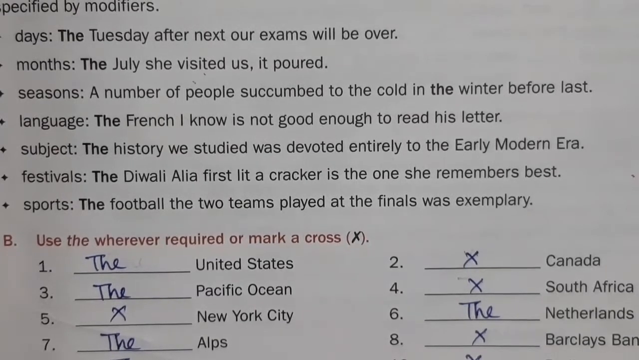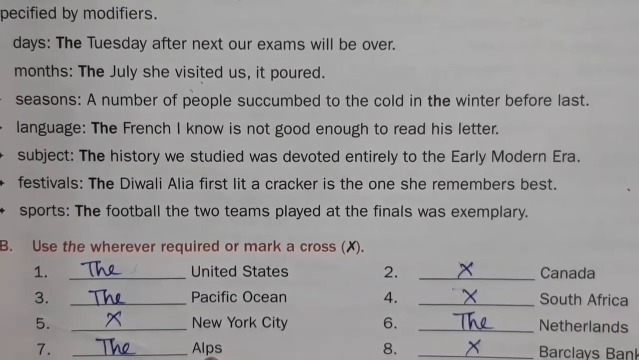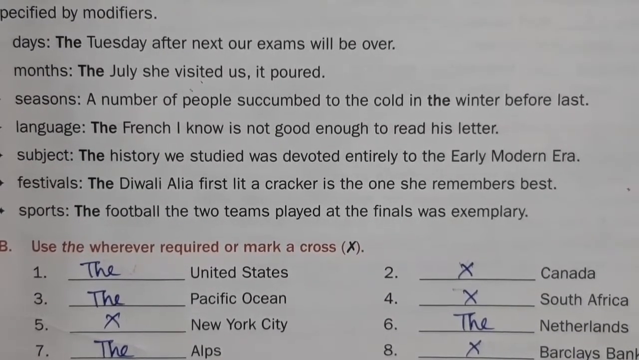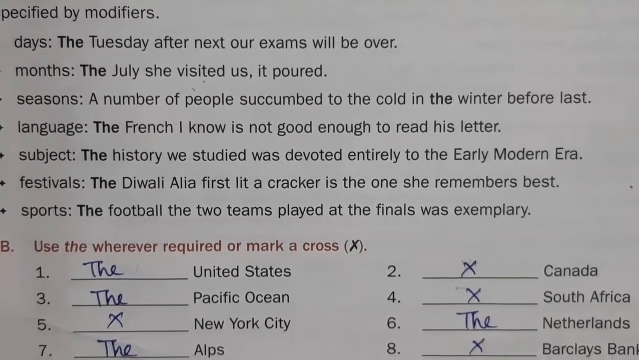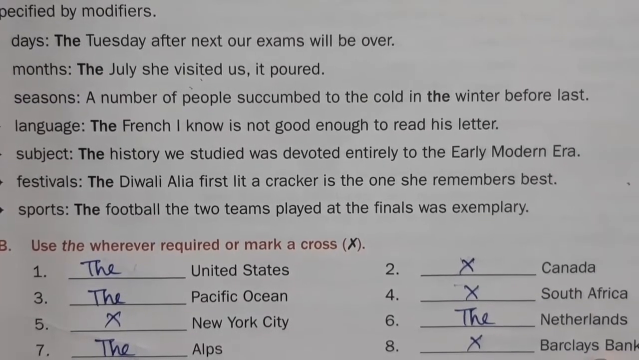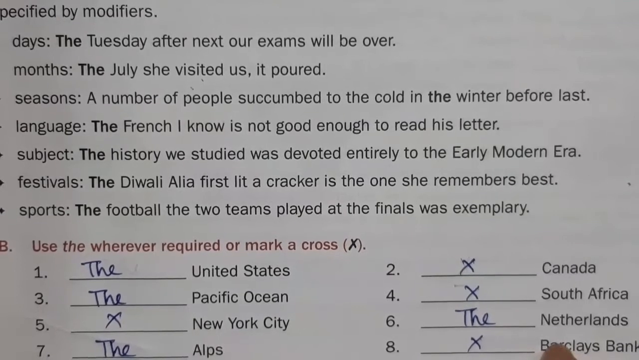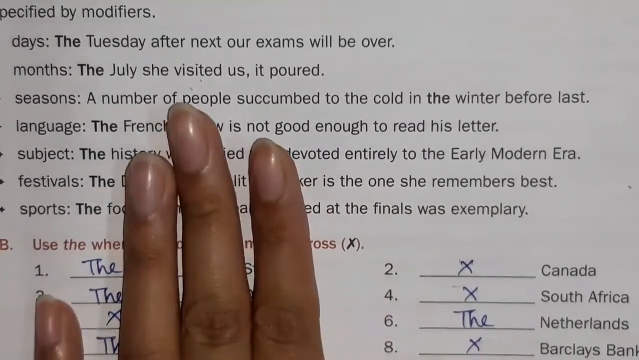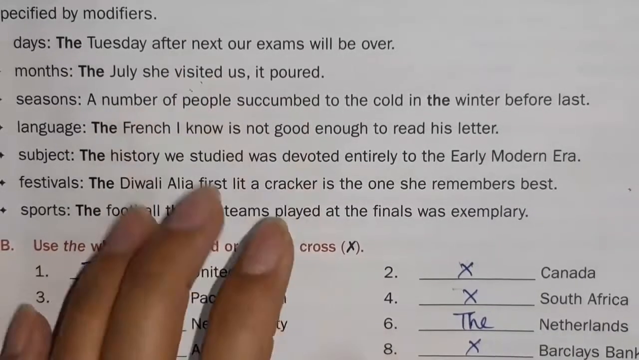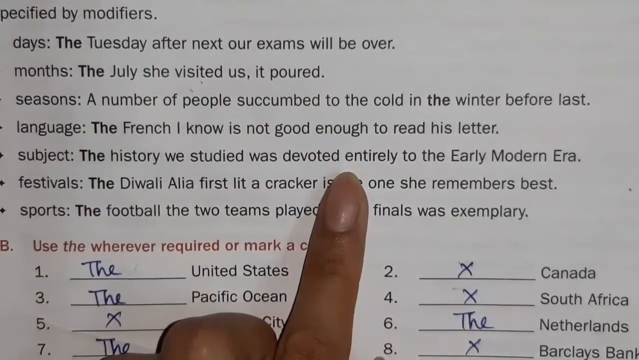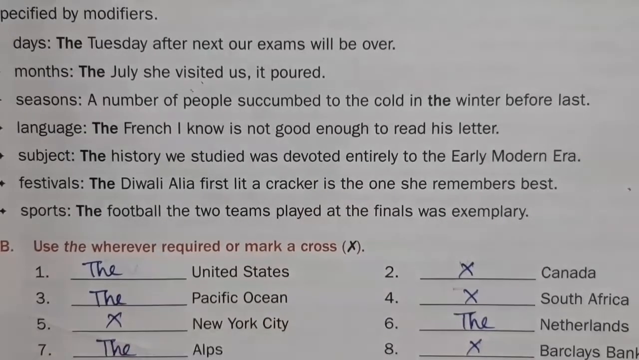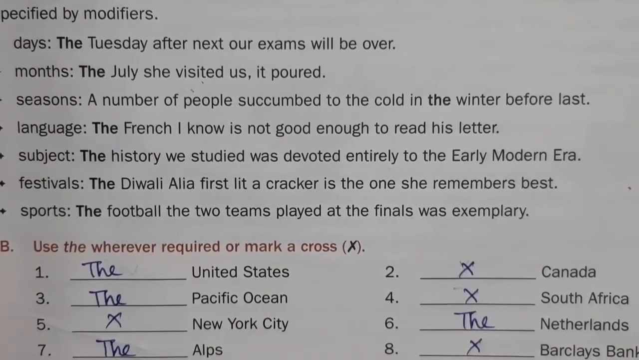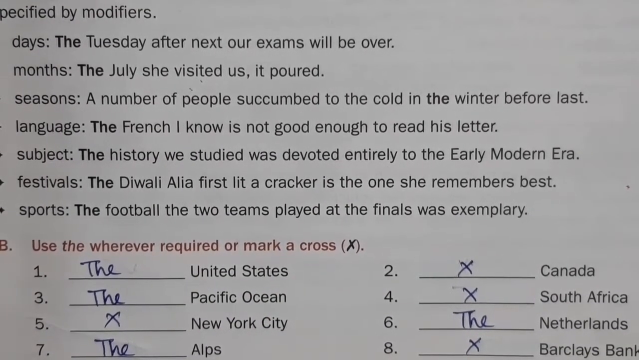Okay, let's tell you number 7 also. Alps is a name of a mountain range, so you can use the. Barclays Bank, it is a name of a bank which starts from a person's name. The name of a bank, institution, school, college or any company or anything which starts from the name of a person, there you cannot use the. So that's why we cannot use the. So the rest of them you do on your own, try it.